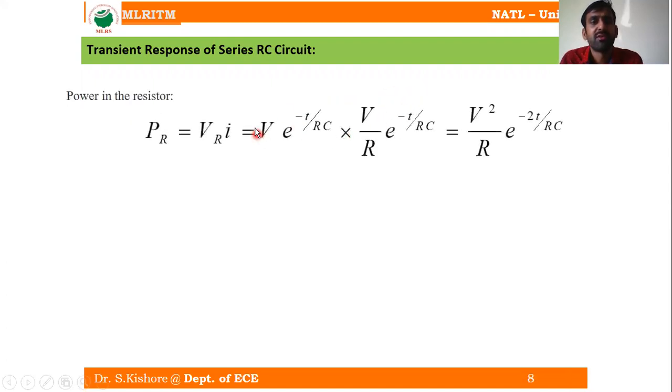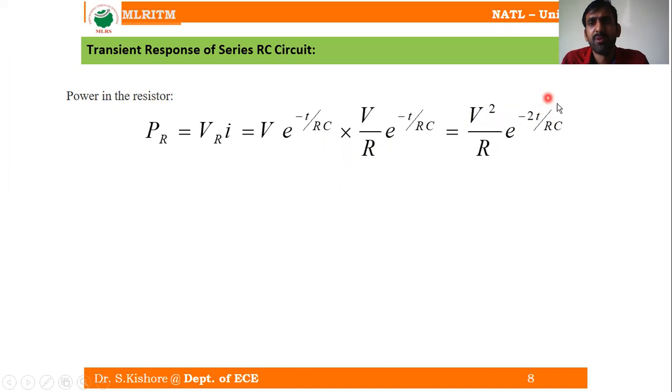Now substituting the same value here, V into e power minus t by RC into the value of I, that is V by R into e power minus t by RC. So V into V by R is going to be V square by R into e power minus t by RC into e power minus t by RC.